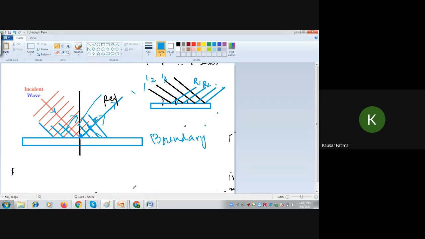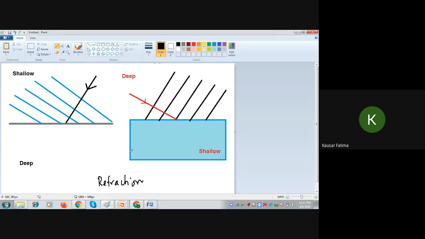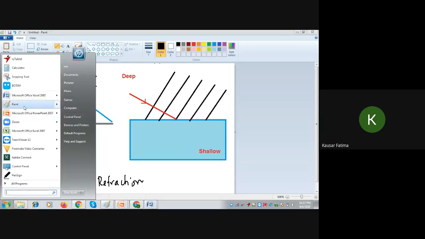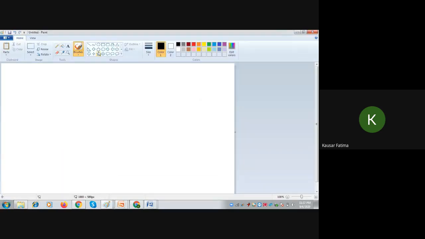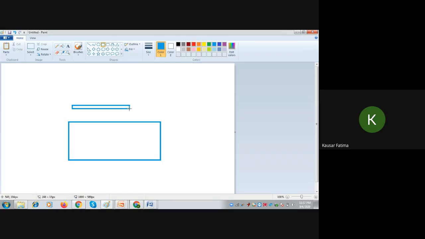Now let us go to refraction. Refraction is the bending of waves. As we just studied, consider wavefronts that strike perpendicular to the boundary, like these wavefronts. We have some incoming wavefront towards this.